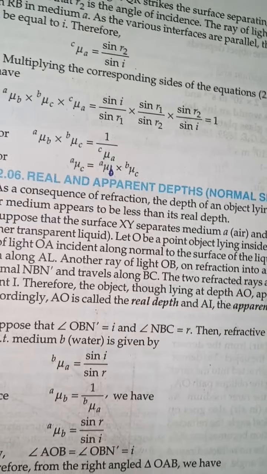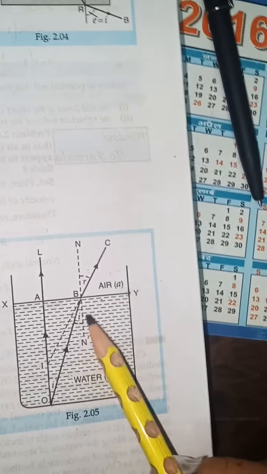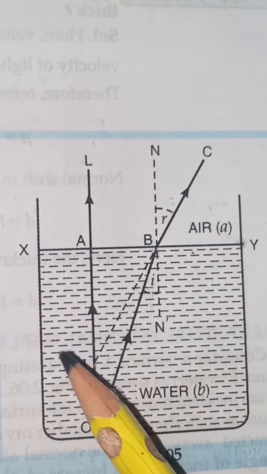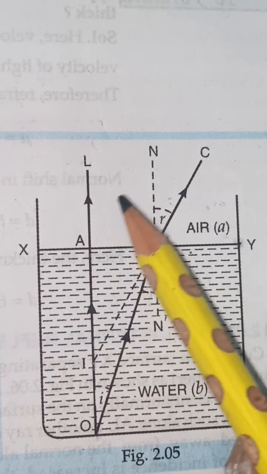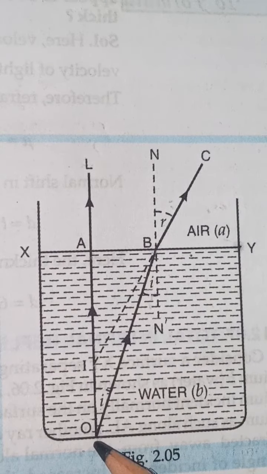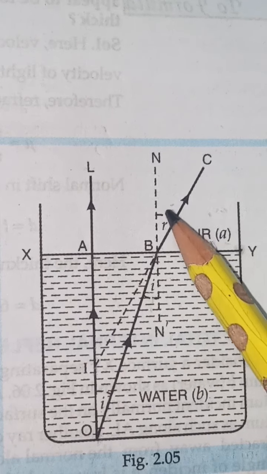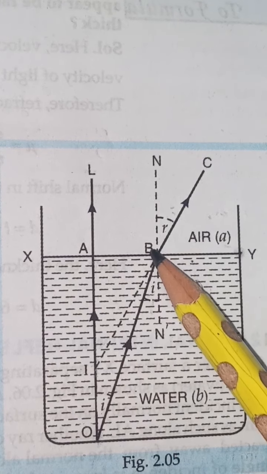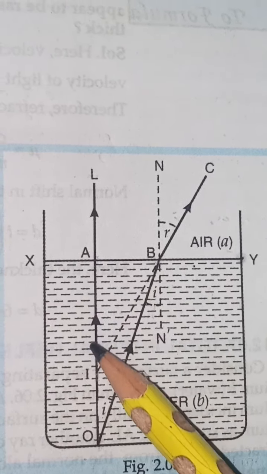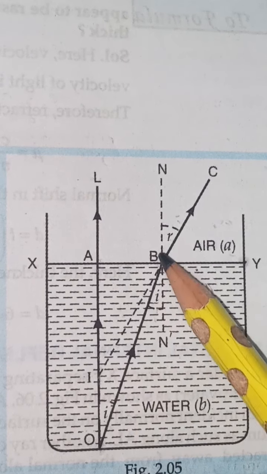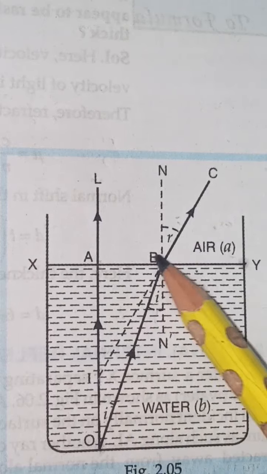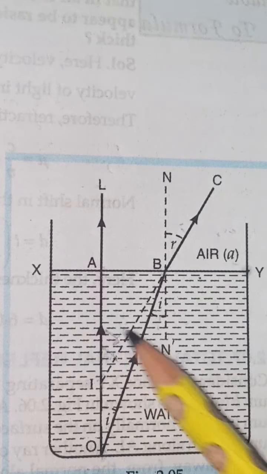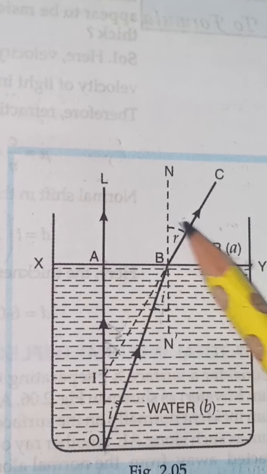And you know what is sin I and sin R? You know sin theta is equal to, I told you that you have to check out the right angle triangle. So how much will be the sin I? This is I. So sin I is equal to perpendicular AB upon hypotenuse AO. Sin R, this is R. So this angle should also be how much? R. Understood or not? So sin R is equal to perpendicular AB upon hypotenuse BI, and hypotenuse BO for I and BI for R. This angle is also R, because this angle is R, vertically opposite angle.